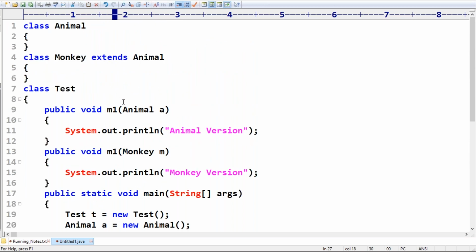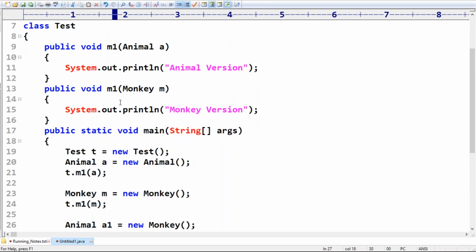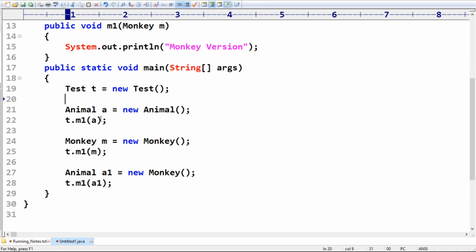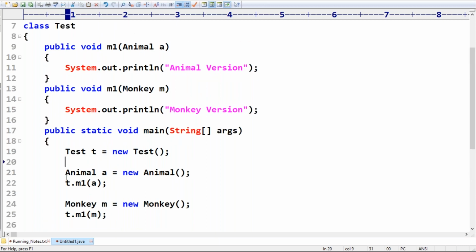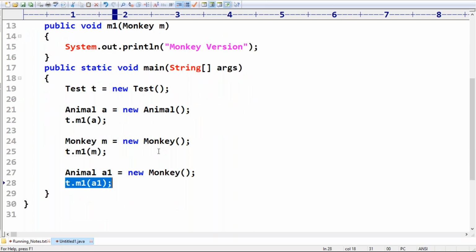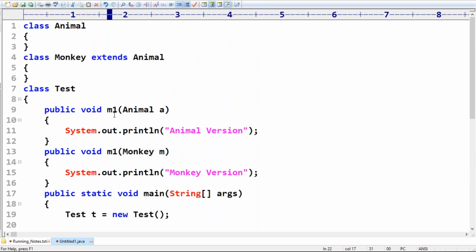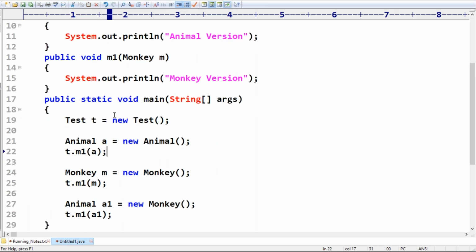So that's all. These are some particular cases, right? Can you please confirm in the first case which method will get the chance? In the second case which method will get the chance? In the third one which method will get the chance? Anyone? Respond. This is the most valuable. What answer are we going to get? Almost a conclusion. Respond. Okay, first one, Animal version.